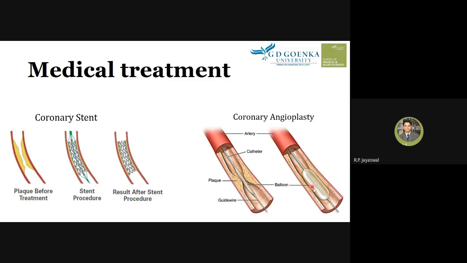So this is the balloon. When this balloon is inflated, it will widen the narrow lumen. Now we can see this lumen which was narrow here is widened again because of the balloon. When we insert a balloon, this process is known as angioplasty. When we insert a stent, we call it the coronary stent process.